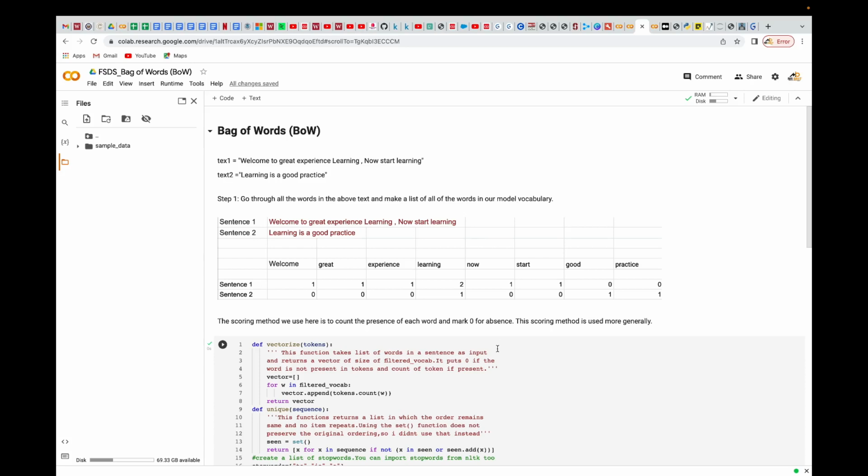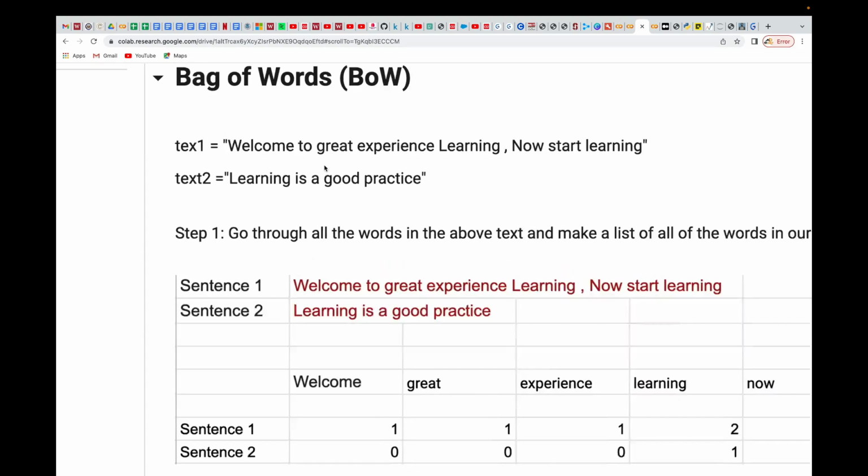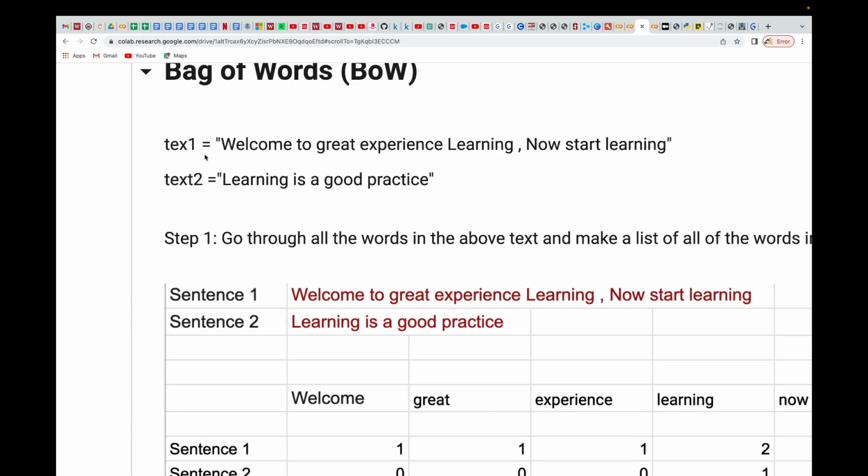All right, welcome back to the lab session. So I'm going to show you this bag of words, right? We have already talked about it, but I'm sure after this one you'll get a better understanding of what it means. Okay, so I have two texts over here, or two sentences you can call them.